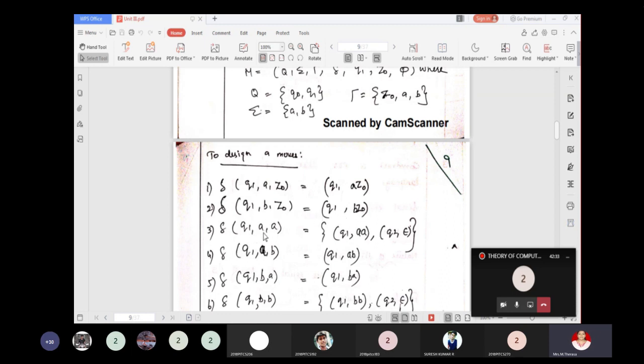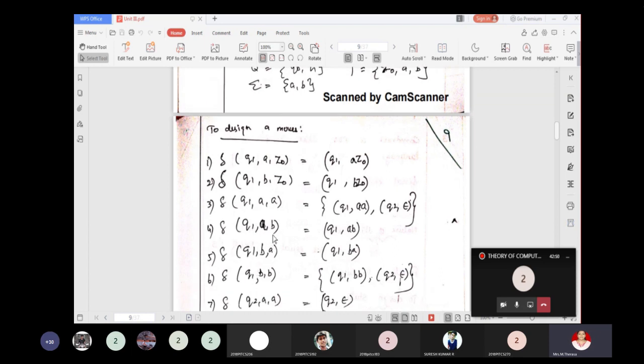When you are in Q1 and when you read A, what you are supposed to do? There are two operations you can do. One, you can push onto the stack and be in the same state, or you can pop that out of the stack and enter into Q2.